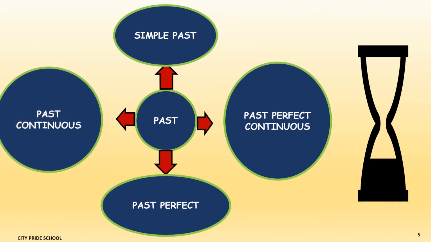Past tense also has 4 tenses on the basis of aspect, and they are simple past tense, then past continuous, past perfect, and past perfect continuous. We learn them one by one.